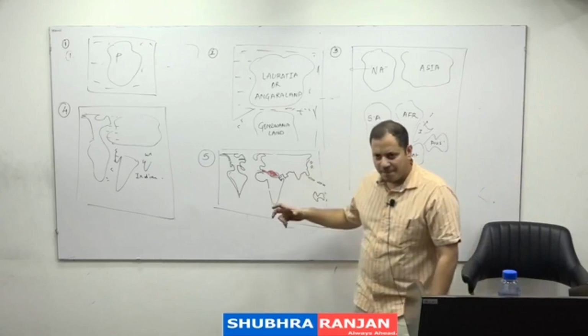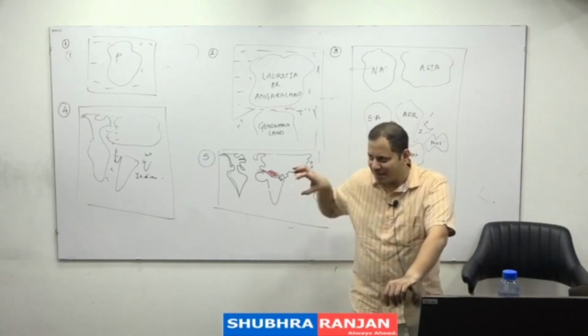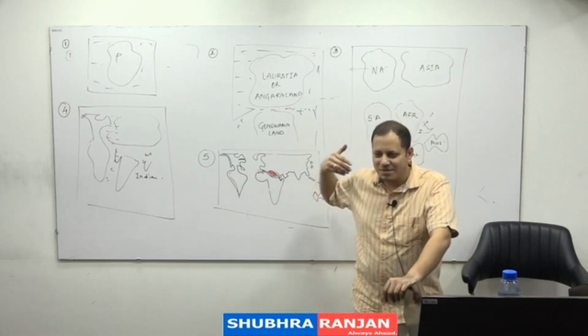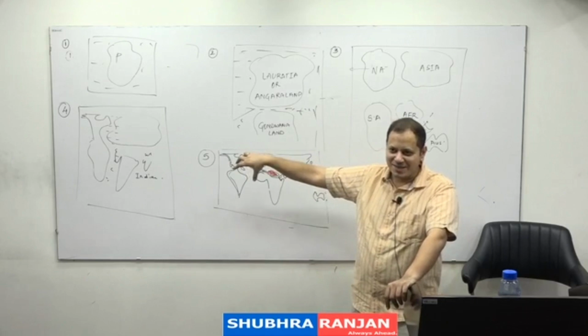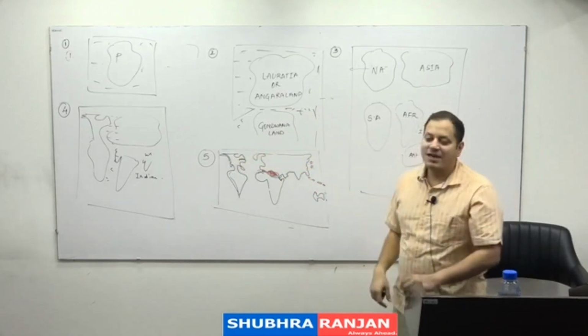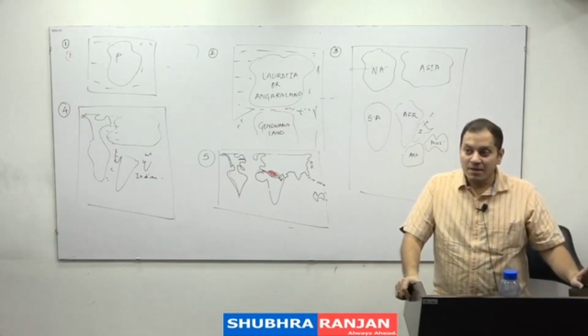He said that the island arcs and festoons were formed because some parts remained behind as they could not match the speed. Like when a vehicle moves, the smoke stays behind. So he said that it could not match the speed, and as a result we have island arcs and festoons. Now this is his theory.